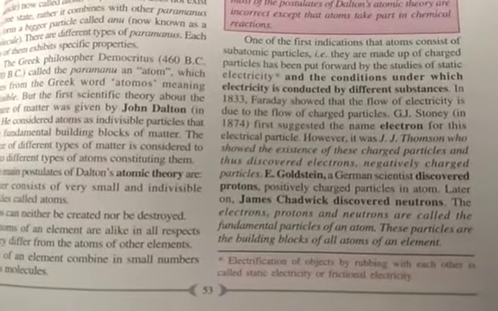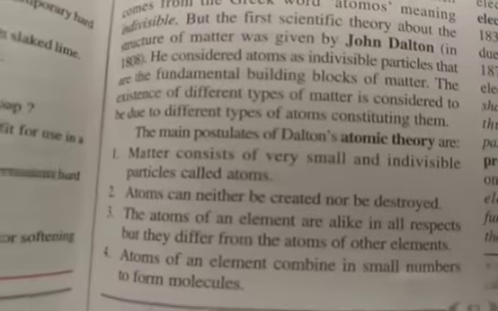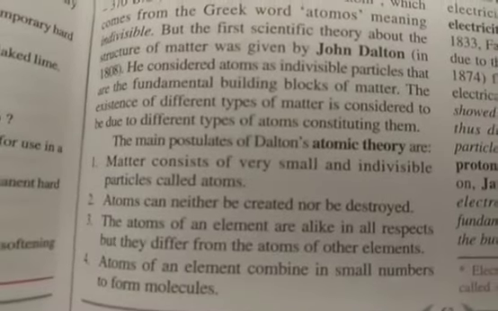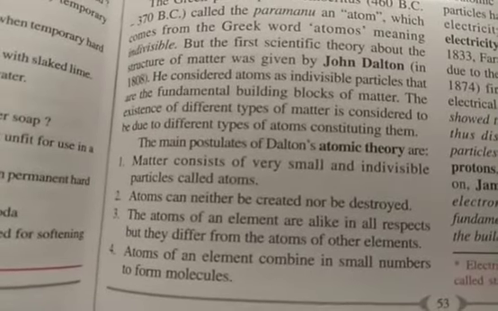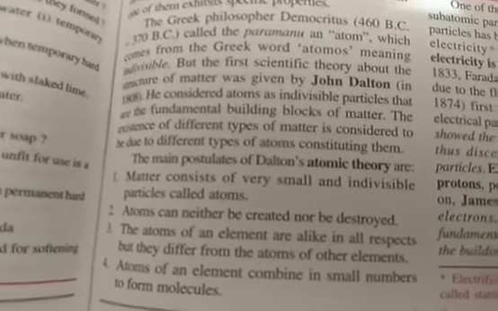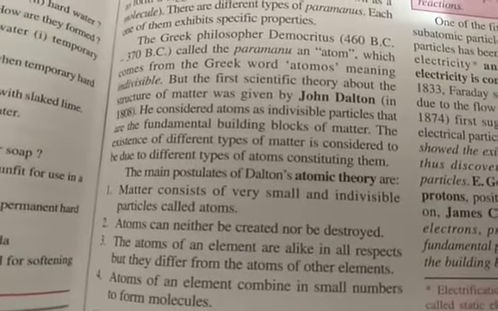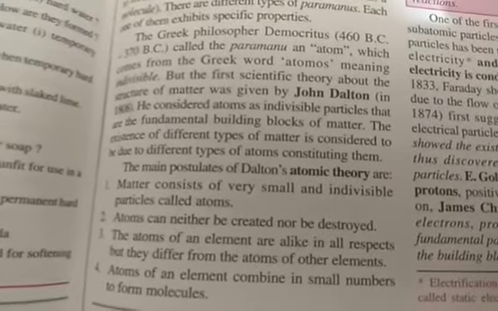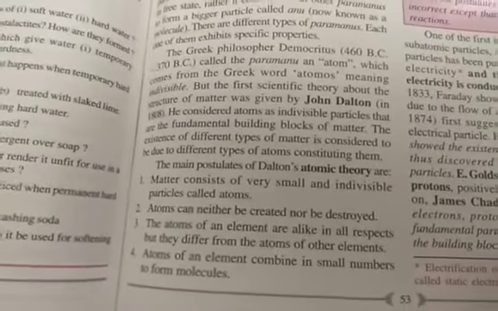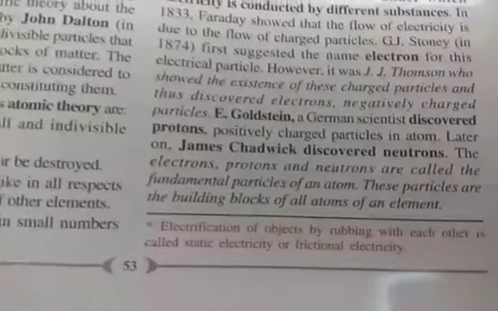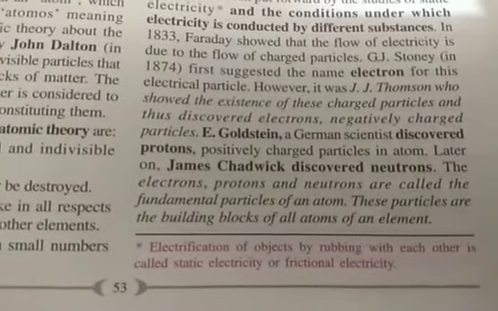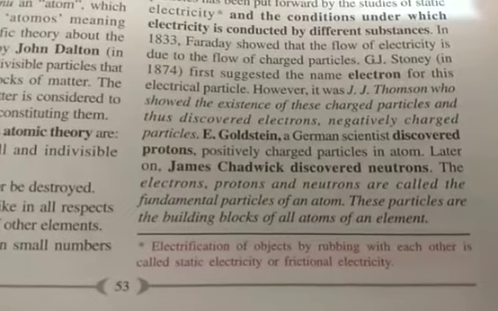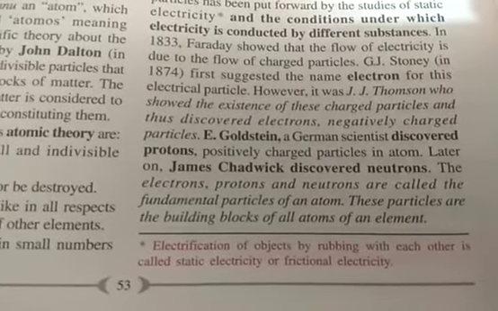Now you know one of the postulates of Dalton is wrong. You see this point number 2, atoms can neither be created nor be destroyed, meaning atoms are indivisible. Somewhere in the first point it was also written that they are indivisible. But now we know that an atom can be further divided into different subatomic particles like electrons, protons and neutrons. So indeed, these subatomic particles, the electrons, protons and neutrons, are called the fundamental particles of an atom. These particles are the building blocks of all atoms of an element.